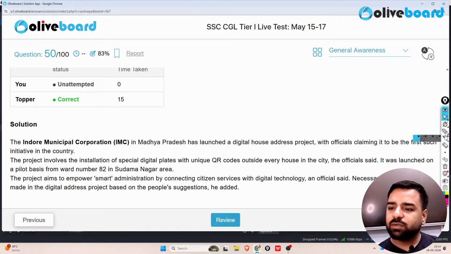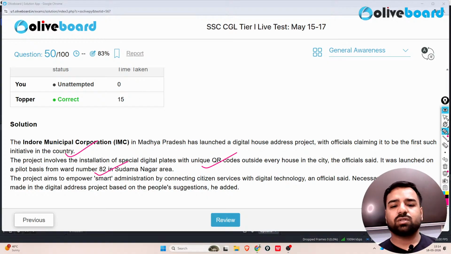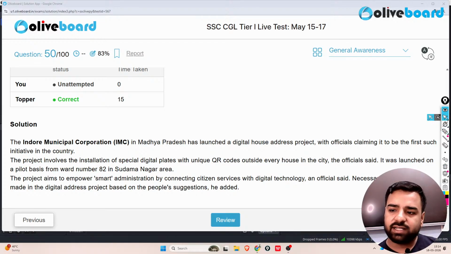So the Indore Municipal Corporation, that is IMC in Madhya Pradesh, has launched a digital house address project with officials claiming it to be the first such initiative in the country. The project involves the installation of special digital plates with unique QR codes outside every house in the city. It was launched on a pilot basis from ward number 82 in Sudhama Nagar area. The project aims to empower smart administration by connecting citizen services by digital technology. An official said necessary changes will be made in the digital address project based on people's suggestions. So yes, Indore was the correct answer, and that's all from my end.